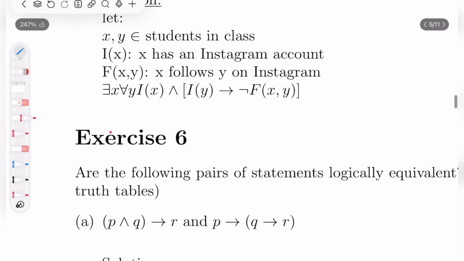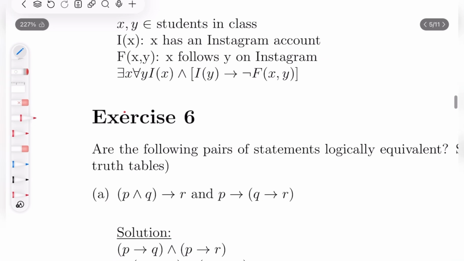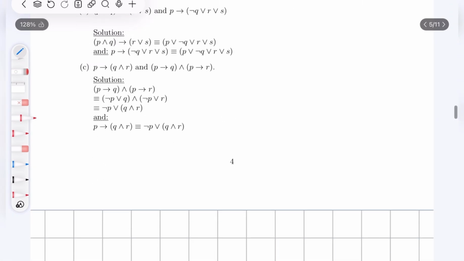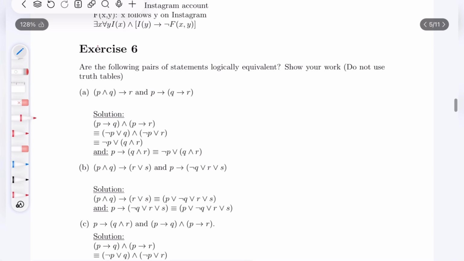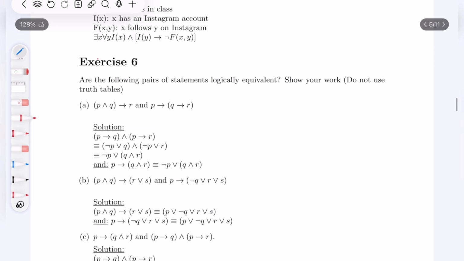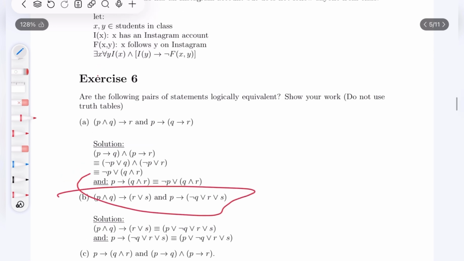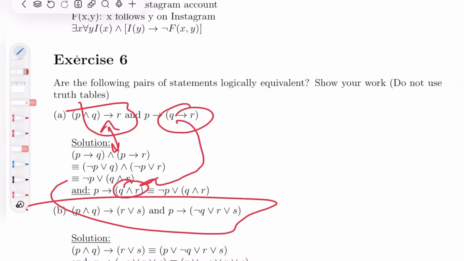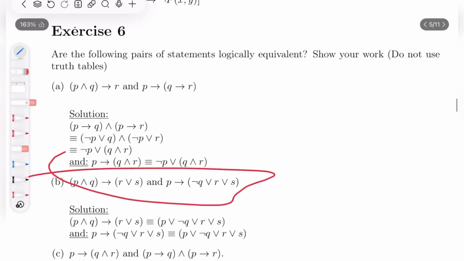Okay, so let's do A. I won't be doing all of them because it doesn't make sense to do all of them; it's a very repetitive process. Actually, I'll do B, because I've noticed that A is wrong. Notice that in the first one they didn't solve the same one, and in the second one they did Q and R, while it should be Q implies R. So it's not the same thing, so I'll just do B.